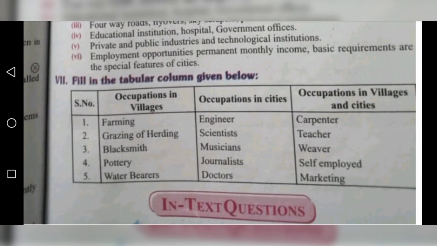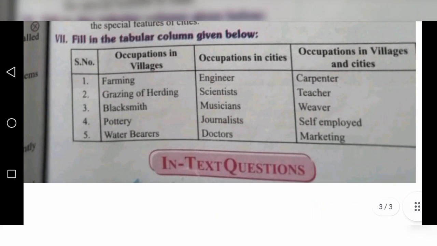Second one, grazing or herding in village, in cities, scientist, both village and cities, teacher. Third one, in villages, blacksmith. In cities, musician. In villages and cities, weaver. In villages, pottery. In cities, journalist. In villages and cities both, self employed. In villages, water bearers. In cities, doctors. Both villages and cities, marketing.